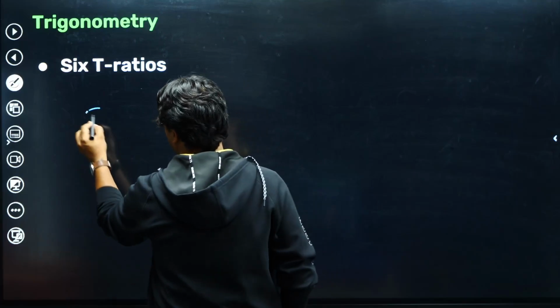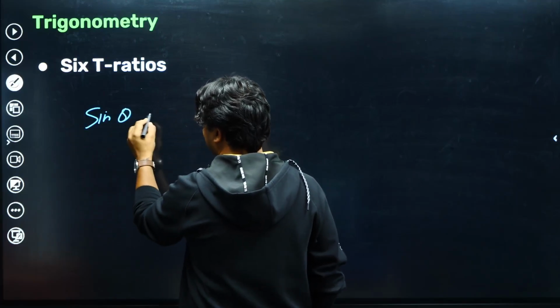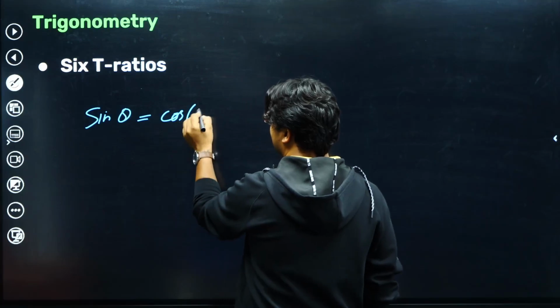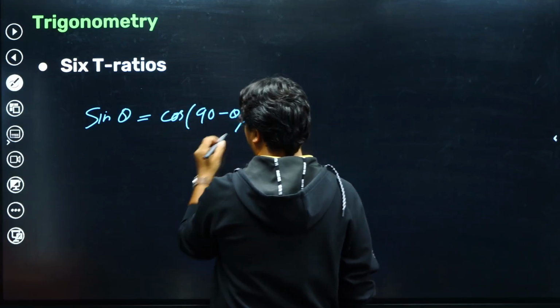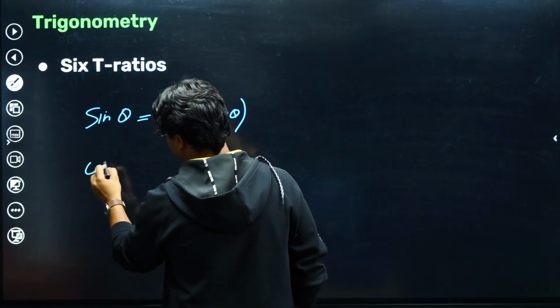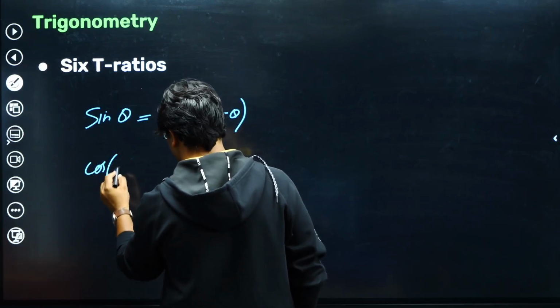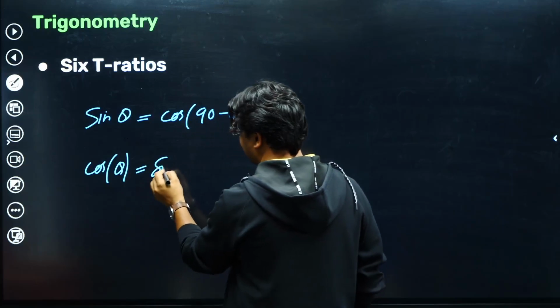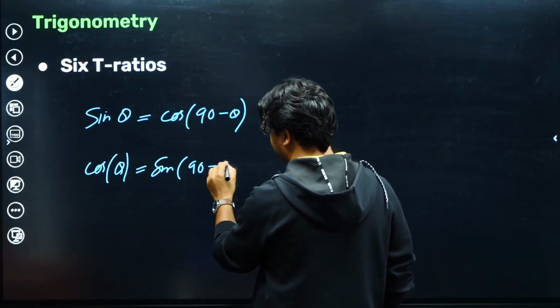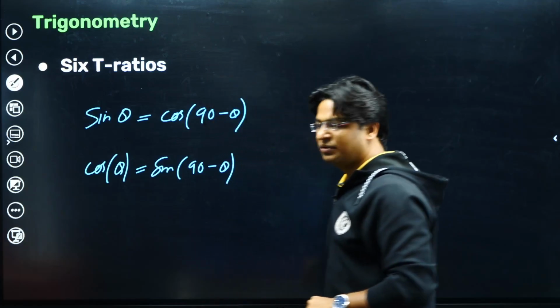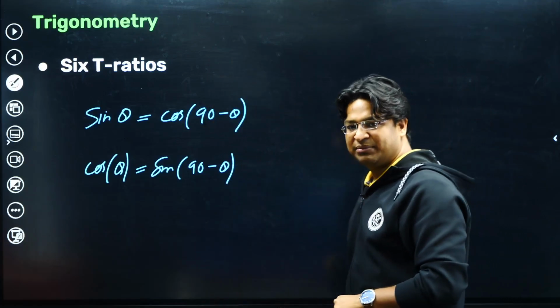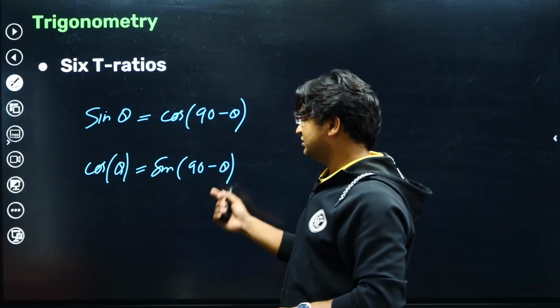Okay, so the common relationships are: sine theta is the same as cos of 90 minus theta, and the second one is that cos theta is the same as sine of 90 minus theta. You have to learn this, everyone. Okay, you have to learn this. So sine theta is the same as cos of 90 minus theta, and cos theta is the same as sine of 90 minus theta.